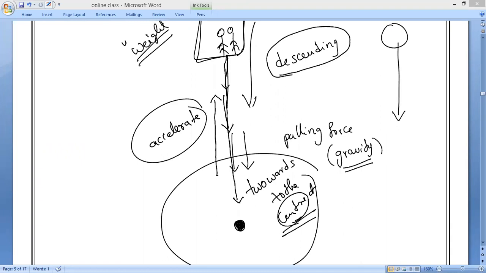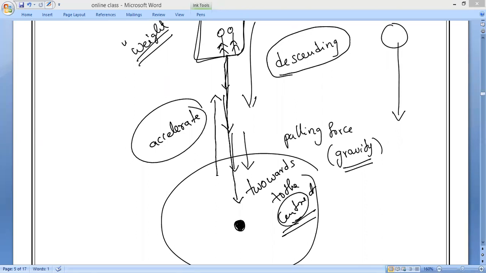That is why it will experience what? Weightlessness. Understand, all of you? Please respond. Whatever the gravitational force acting during that time, it will only concentrate on accelerating towards the center of the earth. So there is no reaction force acting on it. That is why it will experience weightlessness. That is what we have to understand.